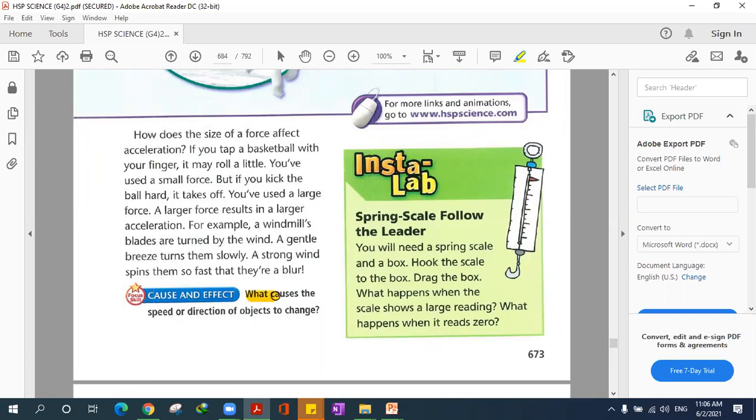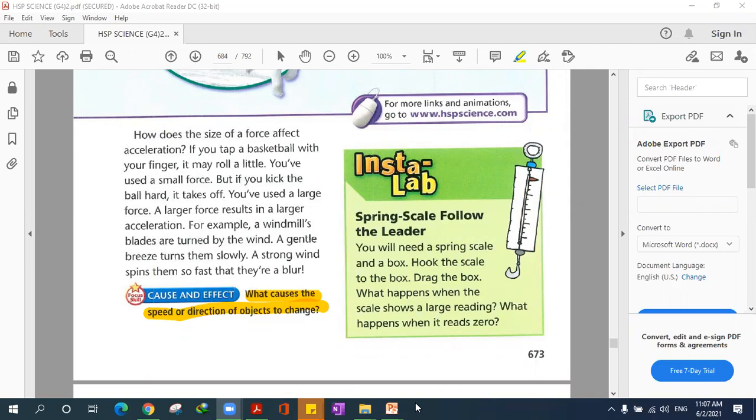So if I asked you, Iyad, this question down there, Iyad Adil, you wanted to answer a question? Okay, Iyad, can you take off these? Yes, thank you so much. So it says, what causes the speed or direction of objects to change? What causes the speed and direction of objects to change? It's only one word. Iyad Adil, I can't really hear you. Can you raise your voice or get closer to the mic, please?